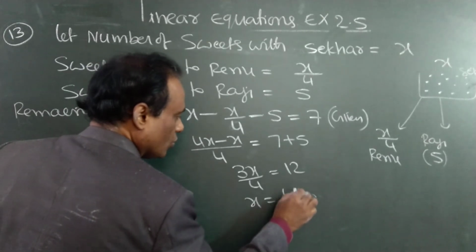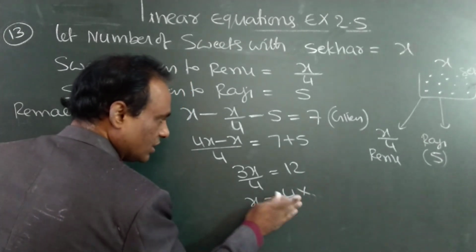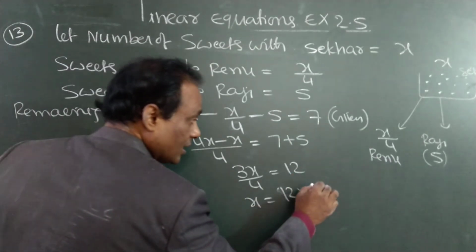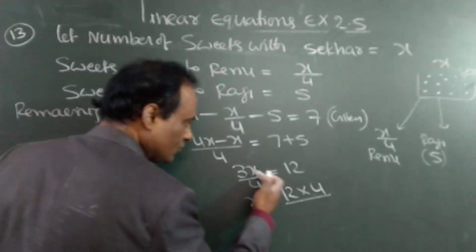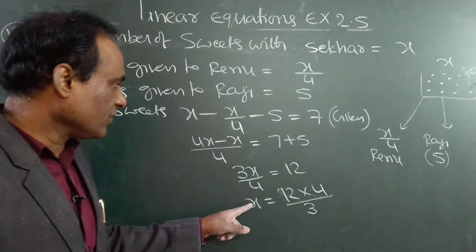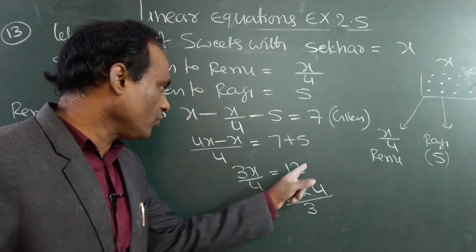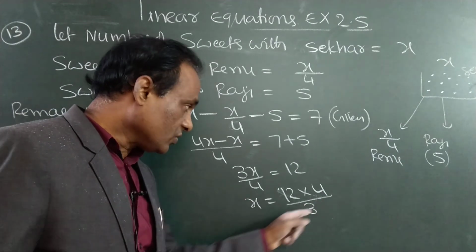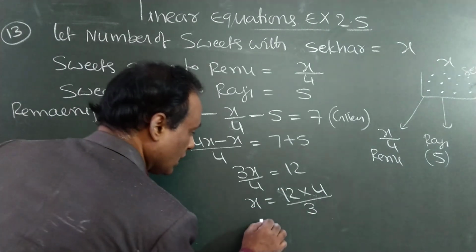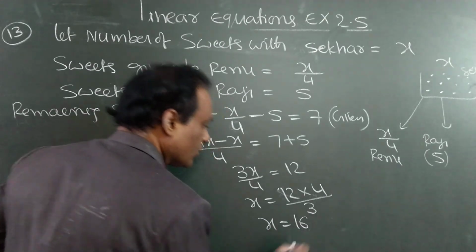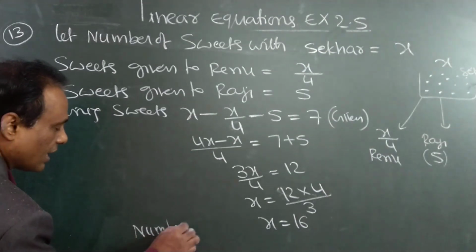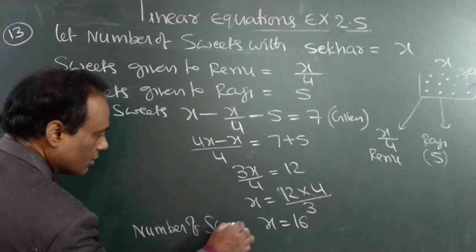x is equal to... this 12. See here. 4 will become multiplication, 3 will become the denominator. x is equal to 12 into 4 by 3. 3 4s are 12, 4 4s are 16. x is equal to 16. So the number of sweets that Shaker has is 16.